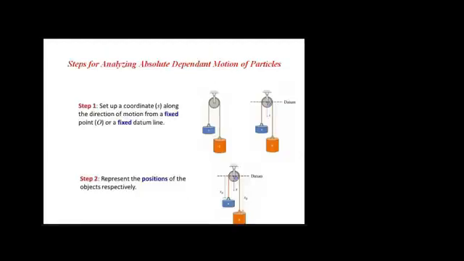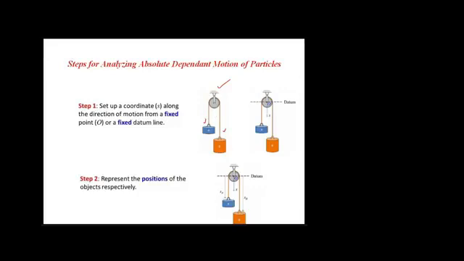So what could be the steps for studying or analyzing absolute dependent motion of particles? Let's study the steps one by one. For example, we have this system consisting of a rope, a pulley, and two masses, two particles, and the motion of these two particles is dependent on each other. The first step is that we need to set up our coordinate system, or set up the origin.